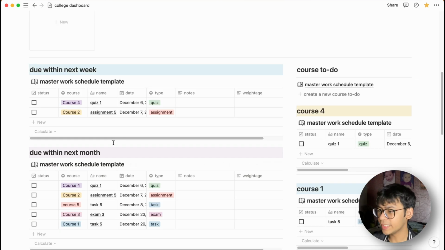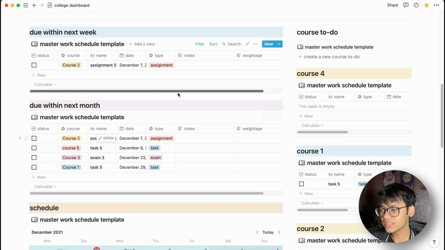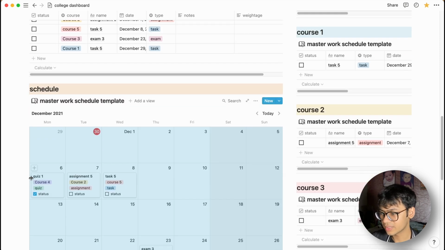Now, whenever you complete a task, all you have to do is click this checkbox and boom, it goes away from everywhere, because the template is designed in a way that only the things that you are yet to do are shown in here. If you do want to see all the stuff that you've completed, you can either use the schedule here.